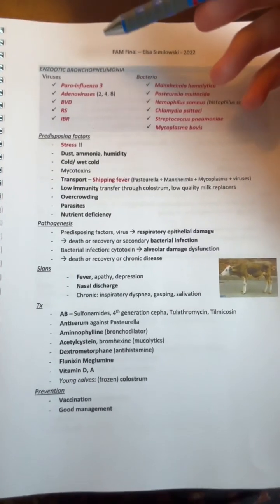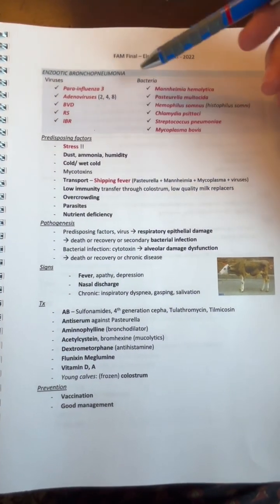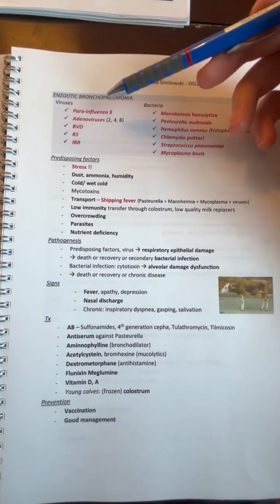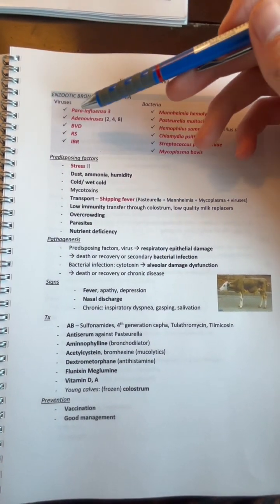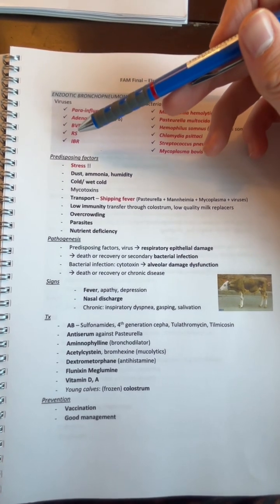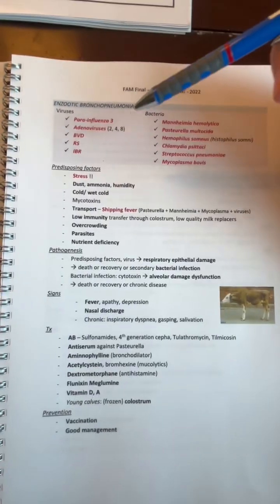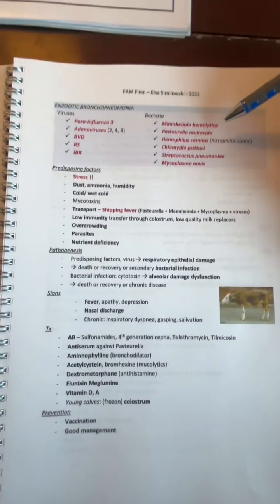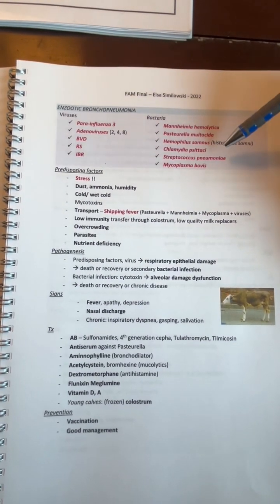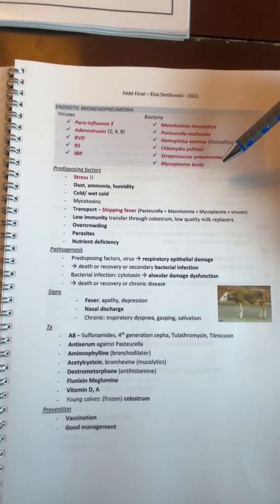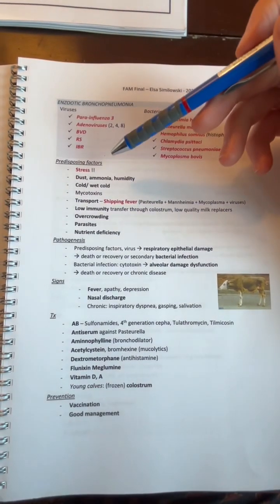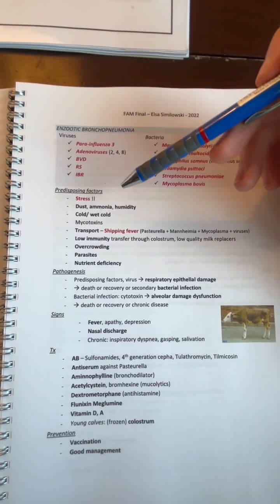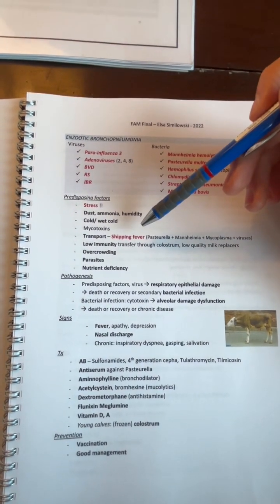And for enzootic bronchopneumonia, it can be caused by viruses and bacteria. The viruses are parainfluenza 3, adenovirus 2, 4, and 8, bovine viral diarrhea, and infectious bovine rhinotracheitis. The bacteria are Mannheimia hemolytica, Pasteurella multocida, Streptococcus pneumoniae, and Mycoplasma bovis. The predisposing factors are stress, dust, and cold and wet temperatures. And the stress can be caused by transport, which is also known as shipping fever.